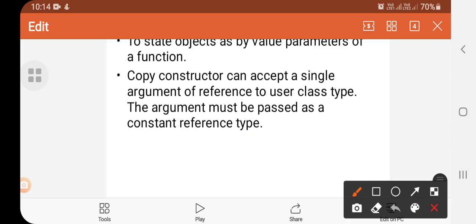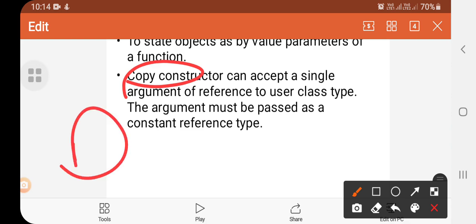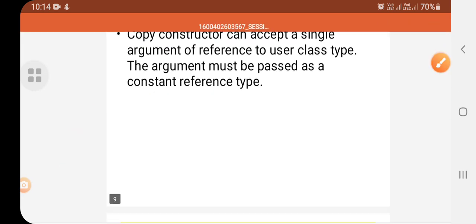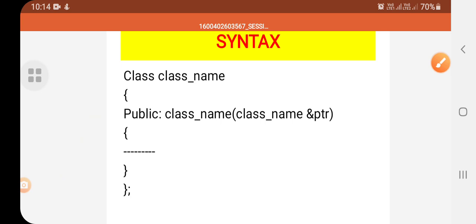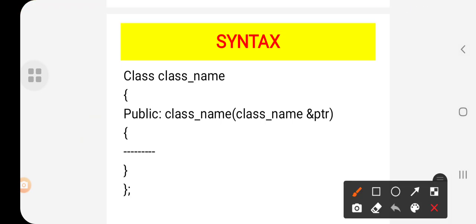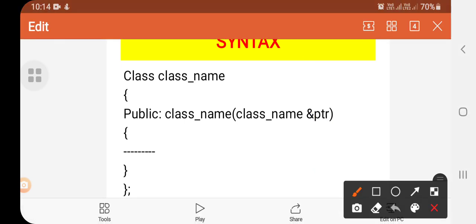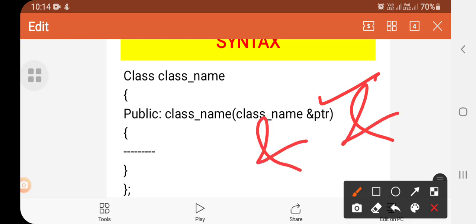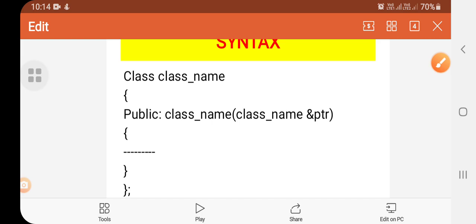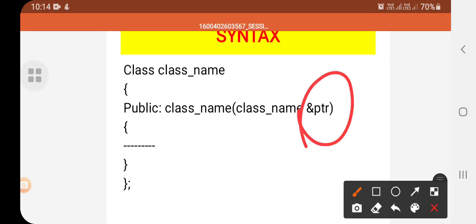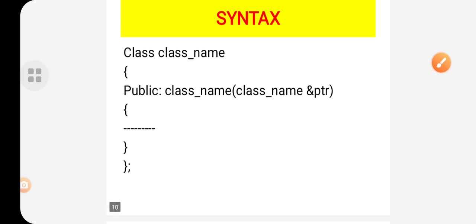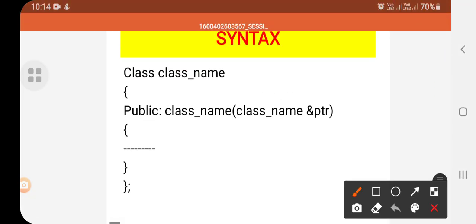I have already told you a copy constructor will accept only one argument. Is it right? Only one argument. So this argument must be passed through a constant reference type. Okay, so we'll understand by the syntax. See here, whenever we talk about address, what always comes to your mind? Ampersand. So this ampersand should come to your mind. Okay, see, the class name is as usual how you declare it.